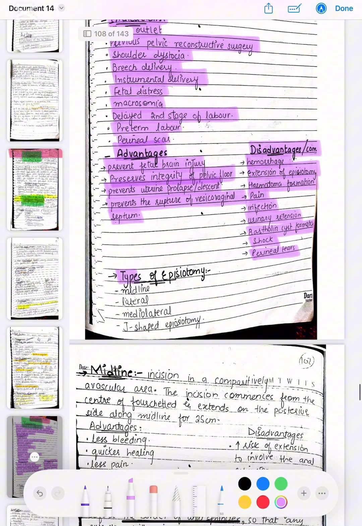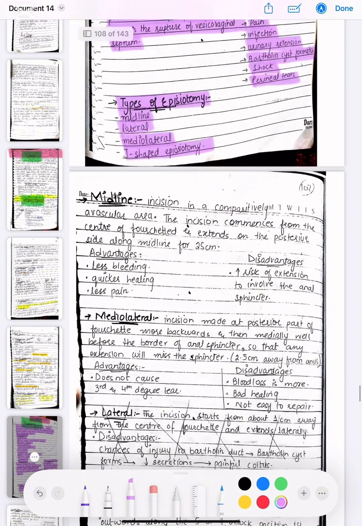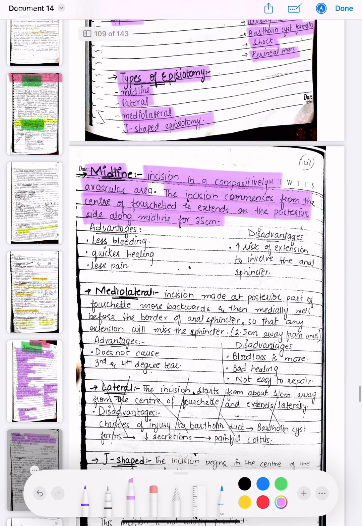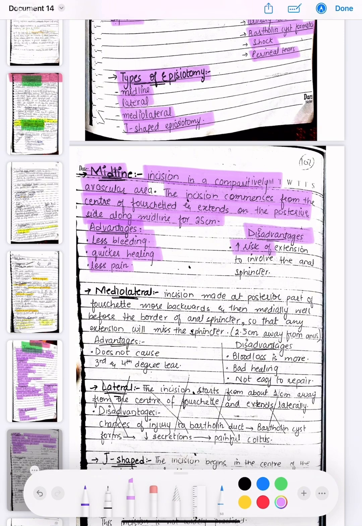Now, the types of episiotomy are midline, lateral, mediolateral, and J-shaped episiotomy. Midline is the incision in a comparatively avascular area. The incision commences from the center of the fourchette and extends on the posterior side along the midline for 2.5 cm. The advantages are less bleeding, quicker healing, and less pain. The disadvantages are increased risk of extension to involve the anal sphincter.